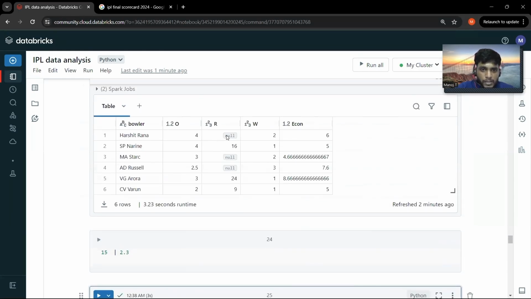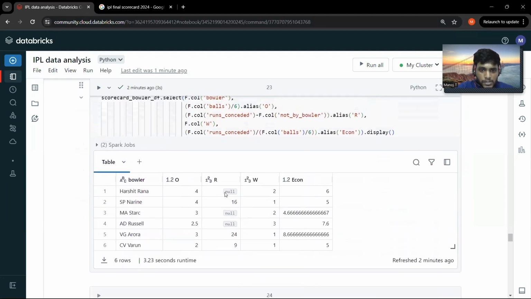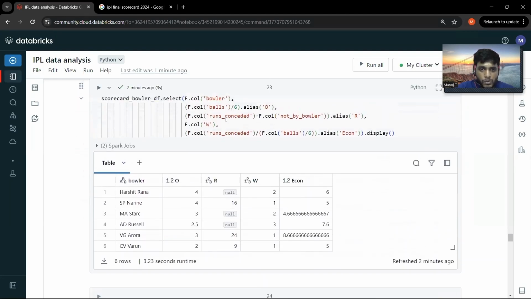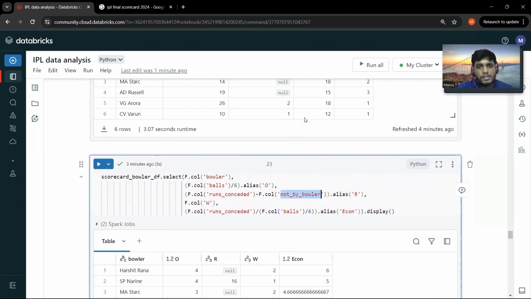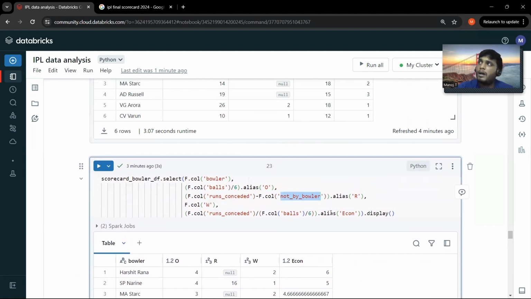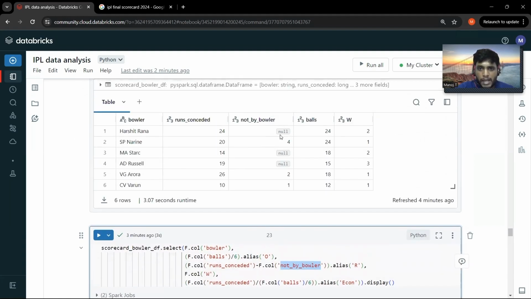And also, if you see for the runs considered, you can see a lot of null values, right? Here we have used the logic runs considered minus runs not by the bowler. There are certain cases where there weren't any byes or leg byes by any of the bowlers. In those cases it will have null records.